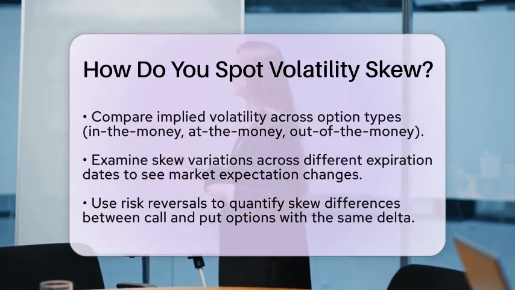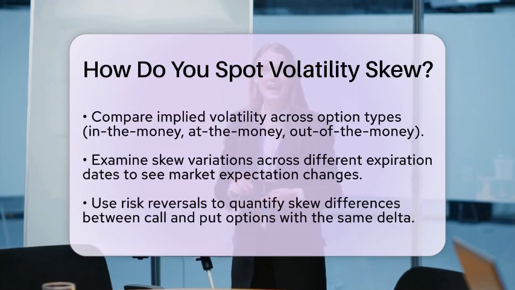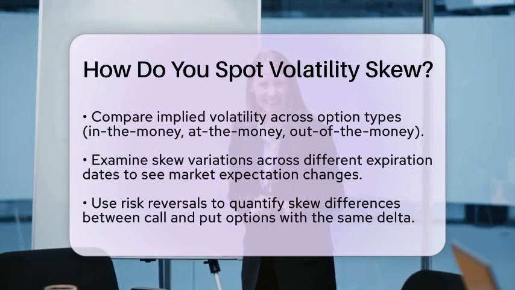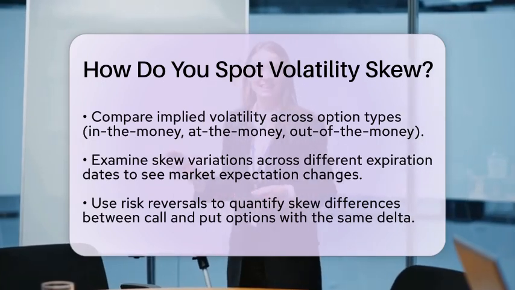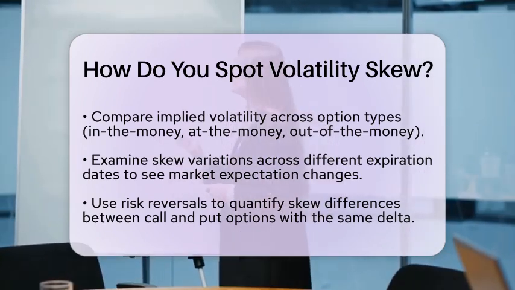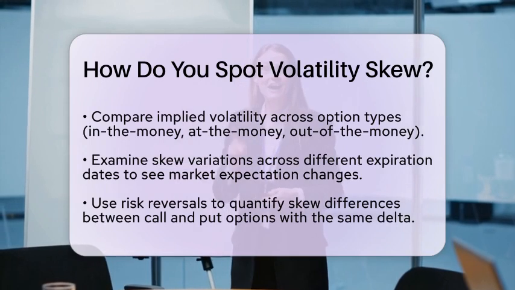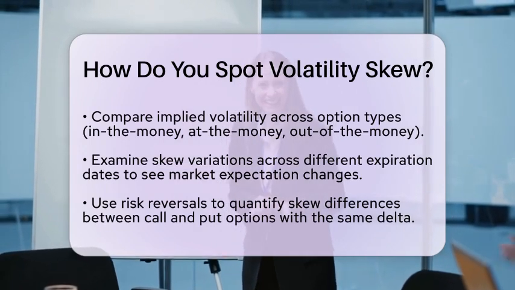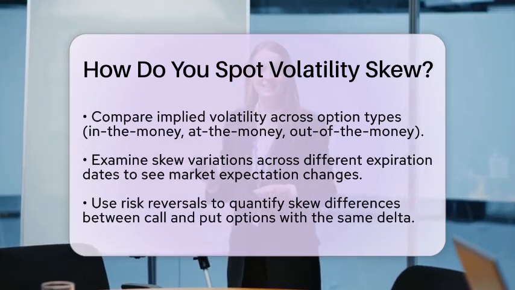You should also examine skew by expiration dates. Volatility skew can change across different expiration dates. To do this, plot implied volatility across expirations for the same strike price. This will show how market expectations evolve over time.